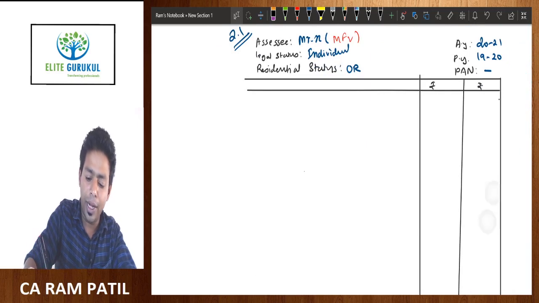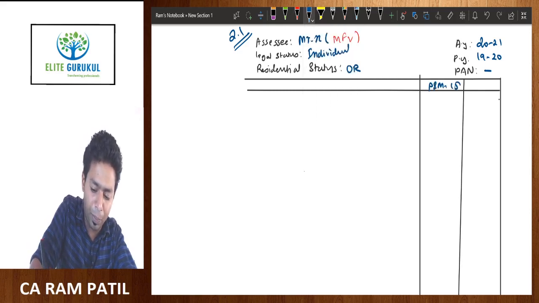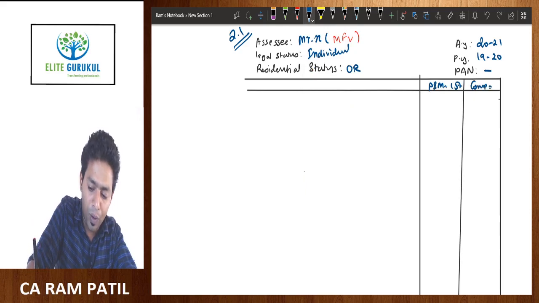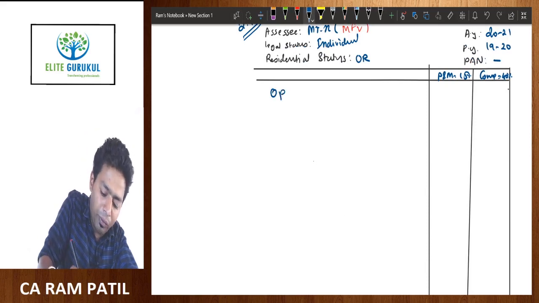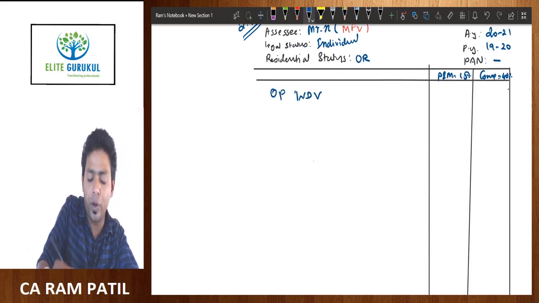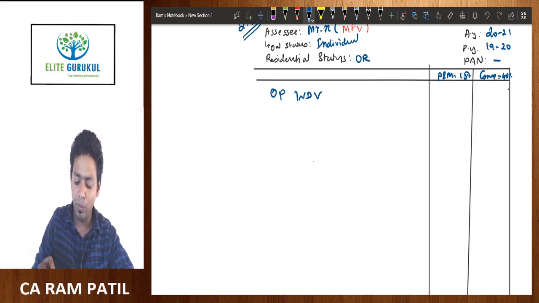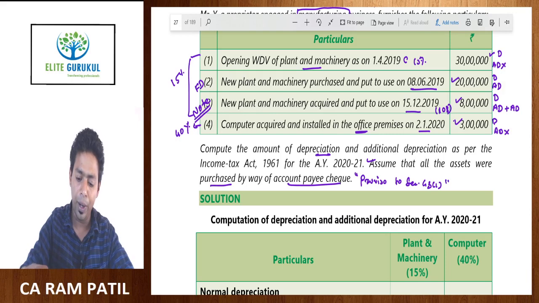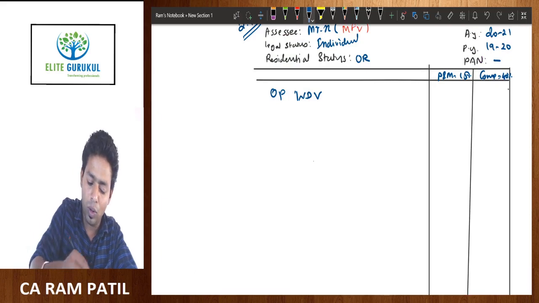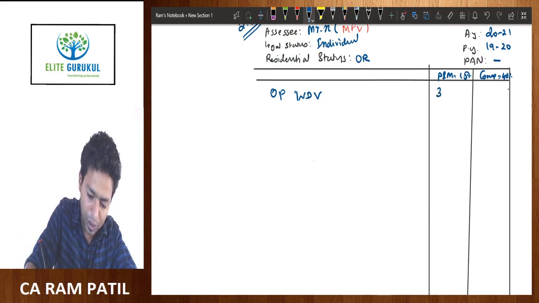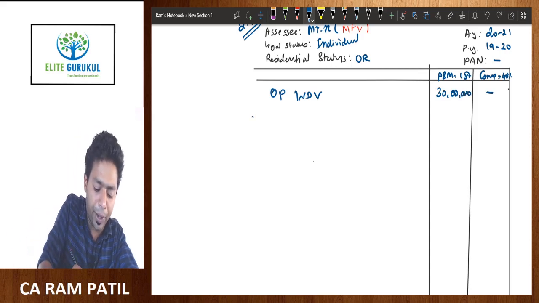So instead of writing rupees here, we will write the block that we are having. So we are having plant and machinery block of 15%, and we are having computers block of 40%. Okay, so 15% block and 40% block. Then we will always start with opening WDV. This is the starting point of our answer. Now you can jump to the question and tell me what is our opening WDV. 30 lakh, and for computer we don't have any opening WDV. Okay, so opening WDV 30 lakh, computer dash, then we do add purchases.